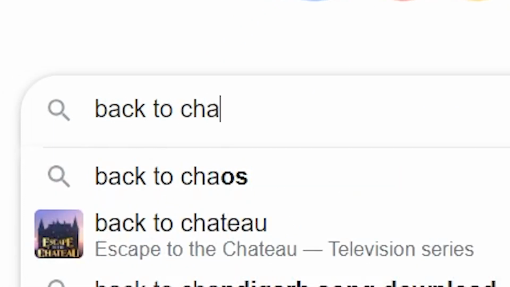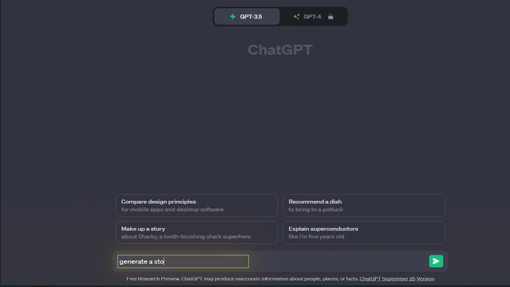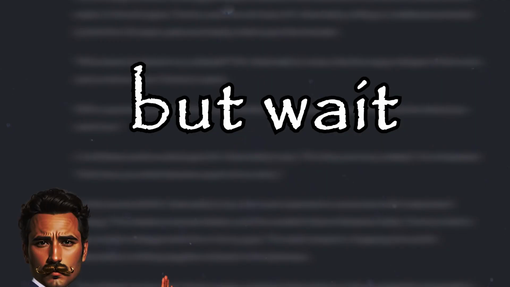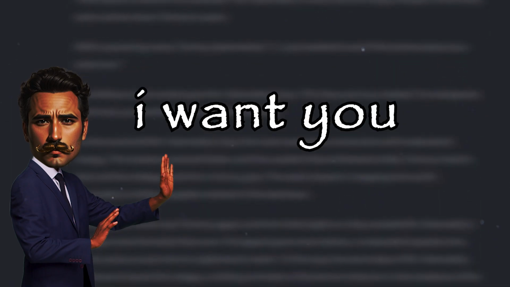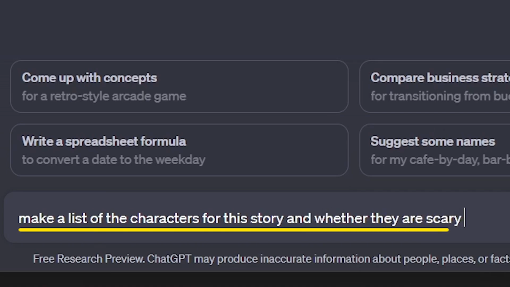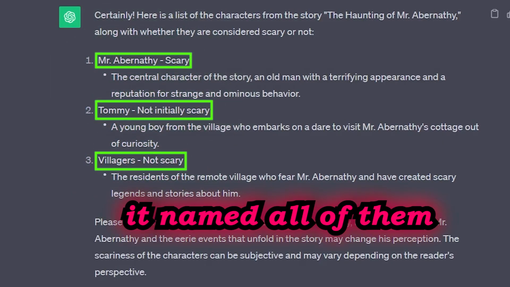Now, go back to ChatGPT and ask it to generate a story about anything you like. Today, we will choose a scary old man, for example. Then it will provide you with this story. But wait, we are not done yet. I want you to ask it as follows. Make a list of the characters for this story and whether they are scary or not. See? It named all of them.